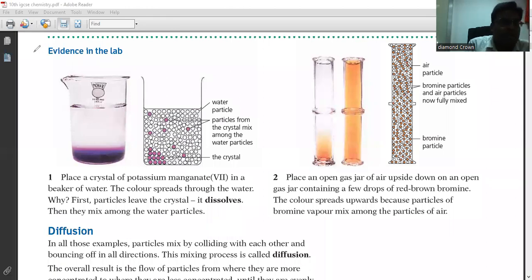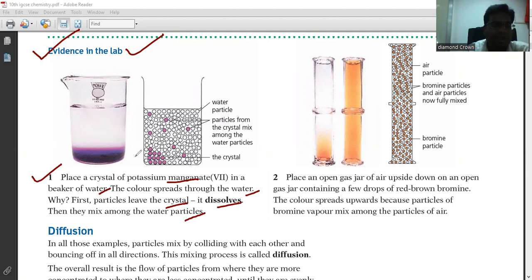Now look at more evidence in the lab, right? Place a crystal of potassium permanganate in a beaker of water. The color spreads throughout the water. Why? First, particles leave the crystal and dissolve, then mix among the water particles, right? So you can see in this diagram, the white particles are water, and the blue ones are particles from the crystal mixed among the water particles. And you can see the crystal of potassium permanganate.